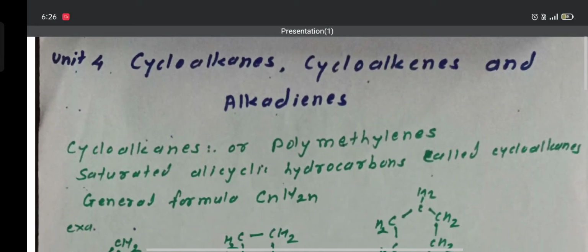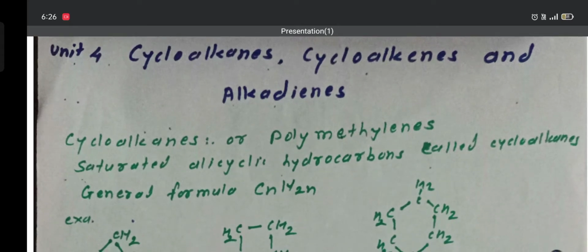Today I am starting semester first, paper number second. Name of this paper is the organic chemistry. Then in this paper, today I am starting unit number 4. Name of this unit is cycloalkanes and alkadienes.